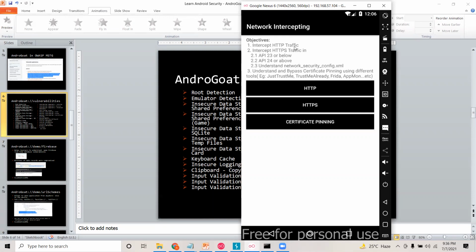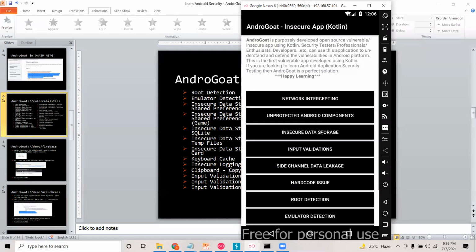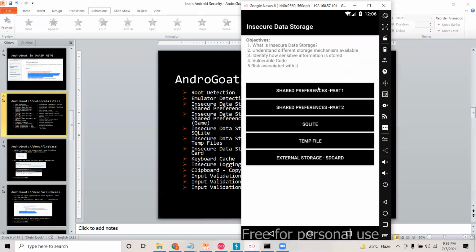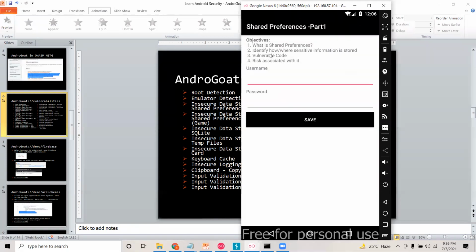The second objective is to intercept the HTTPS traffic on different devices, because there is a change from API 24 Nougat. That is why I added this activity. In every activity, the objectives are clearly set for the learner, so that he can focus on what he is going to learn.